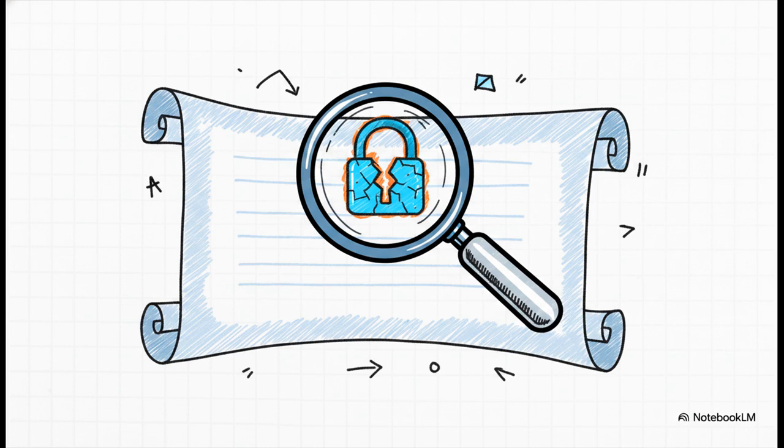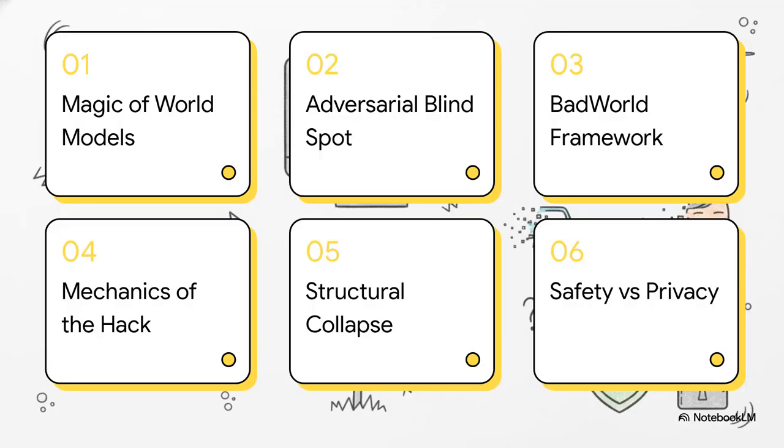The entire foundation of today's explainer is grounded in this specific computer vision preprint. It was submitted by researchers Linghui Shen, Mingyu Cui, and Xingyi Yang. By examining their work, we get a comprehensive overview of the research paper and a real front-row seat to the bleeding edge of AI security, because they've discovered a completely new way to test the boundaries of what these models can actually handle. Here is our roadmap for today.